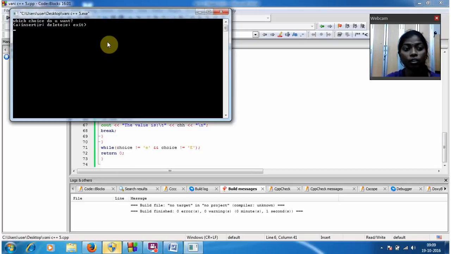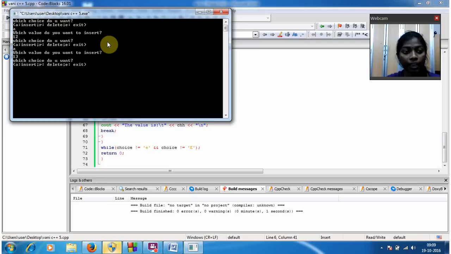Here it asks which choice do you want? I am giving A, enter. Which value do you want to insert? I am giving 12, enter. Again I am giving the choice as A, enter, and again I am going to give the insert value as 13, enter. And again I am giving A, enter, and again I am giving the value as 14, enter.